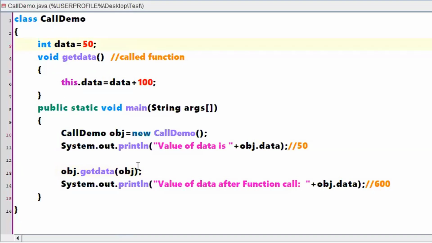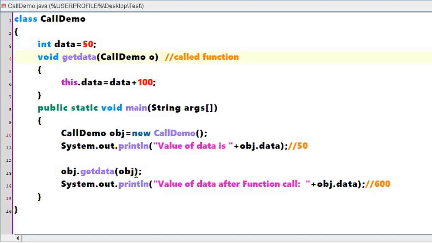Correct? When you are passing an object, this is nothing but your actual parameter. This actual parameter should match with a formal parameter, right? When it has to match, even this argument should be of object type. Which object type? CallDemo.